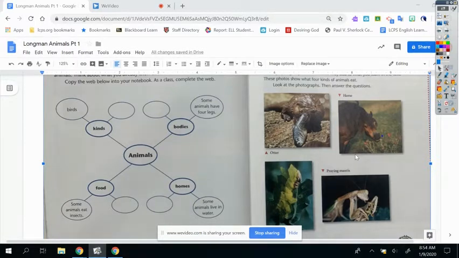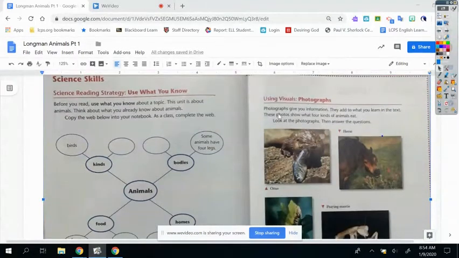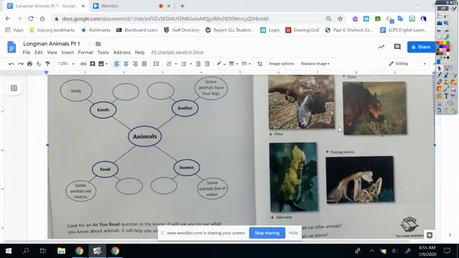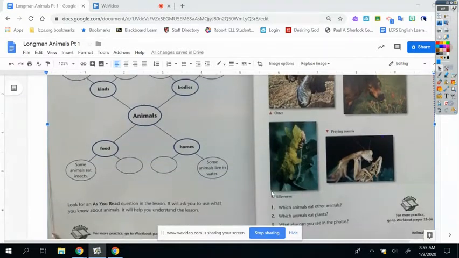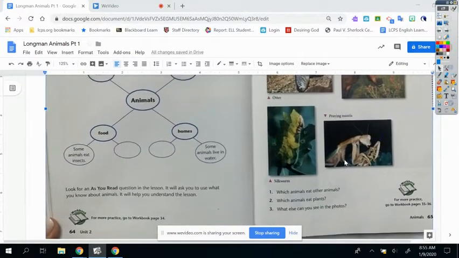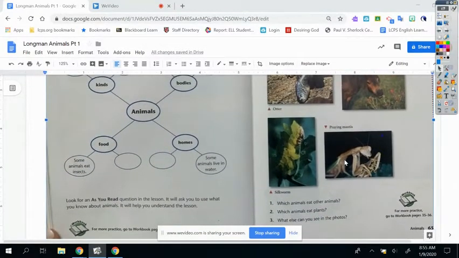Okay, so photographs also give you information. They add to what you learn in the text. These photos show what 4 kinds of animals eat. What kinds of animals eat? Look at the photographs, then answer the question. So there's an otter, a horse, a silkworm, and a praying mantis. So which animals eat other animals?